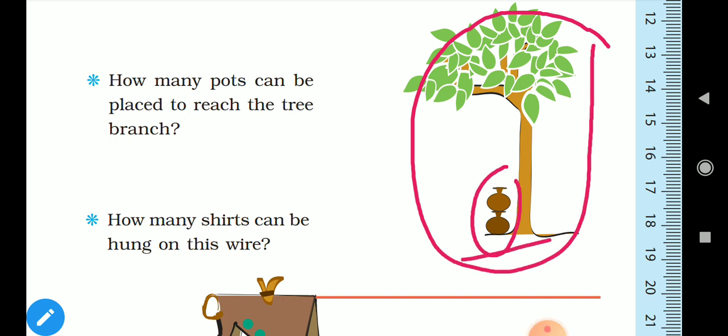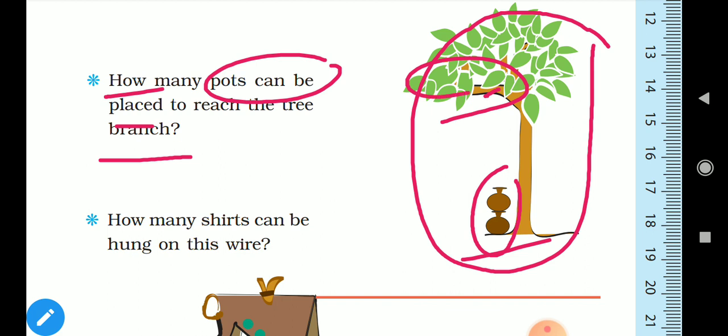In the similar way, you have to find how many pots can be placed to reach the tree branch till here. Okay, this is the branch till here. To reach this place, how many more pots are to be kept, one on the other, right? That you have to find out and write the number here.